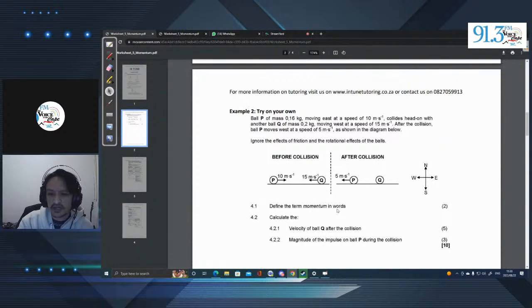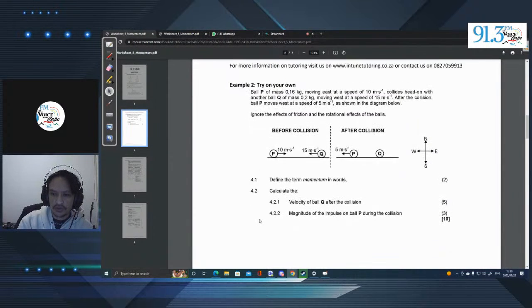For define the term, that's the definition of momentum. I was saying conservation of momentum is different. Remember, it's got to do with conserving the momentum within a closed system. But if you're defining momentum, you can just look at the equation and you can see that linear momentum is mass times velocity. P is equal to m times v. Right? So the equation relates directly to the definition here.